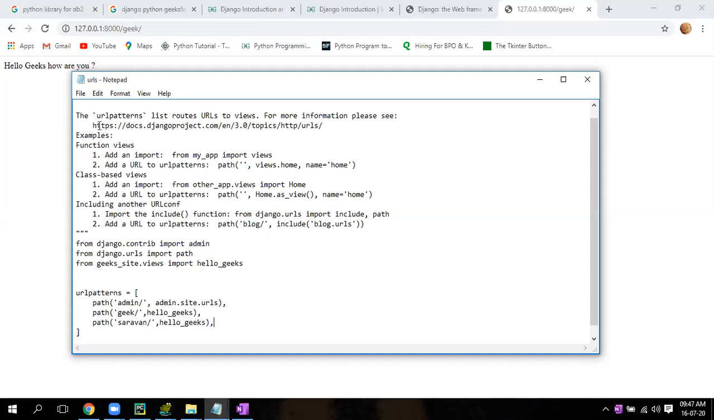Now go and refresh. So now you have three pages. Save it. Now instead of geek, you give Shravan. Geek will come, but if you give Shravan also, then it will come, because you have created one more page. So these three are different pages.